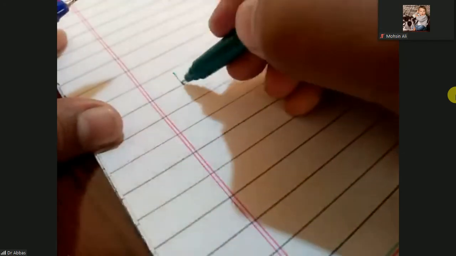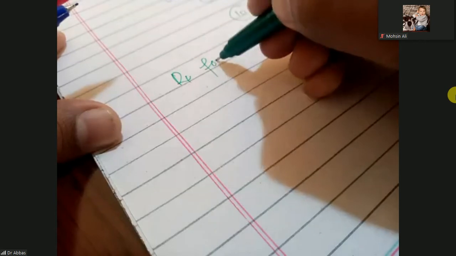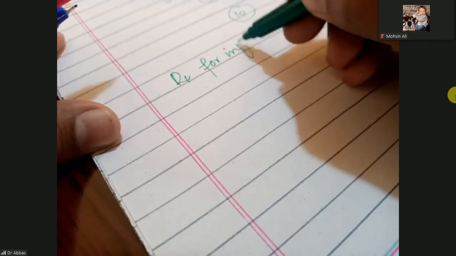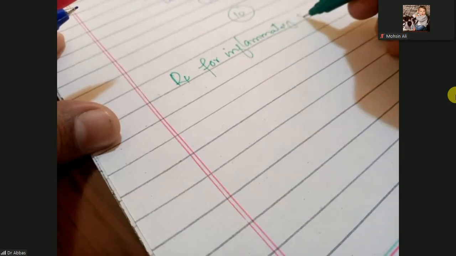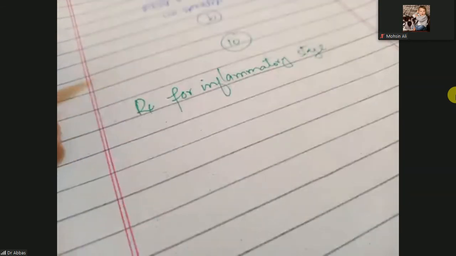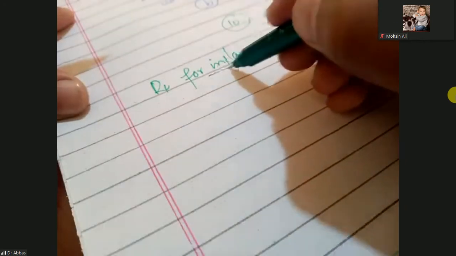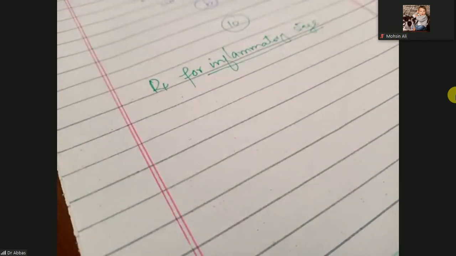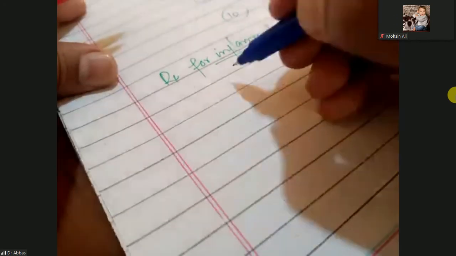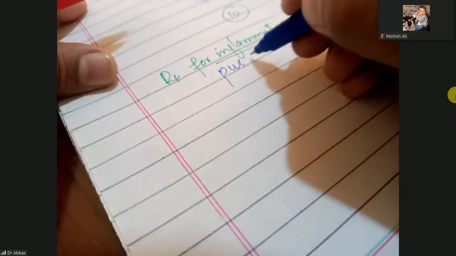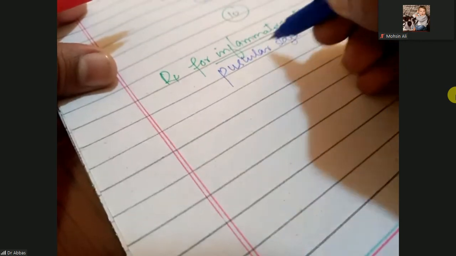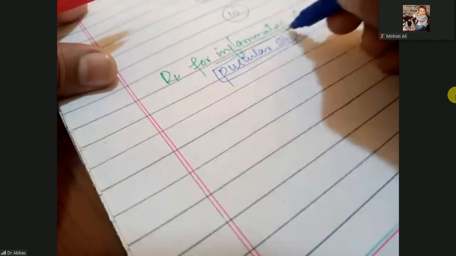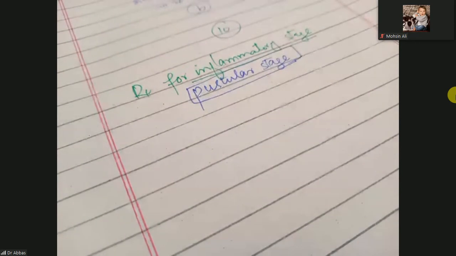And the next stage is the inflammatory stage. Treatment for the inflammatory stage. You know, inflammatory stages are different. So first, the treatment for the pustules. The first stage is the pustular stage. It means pus filled lesions.